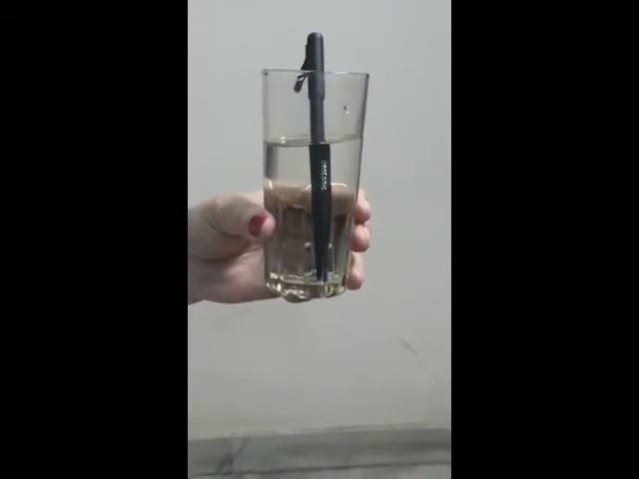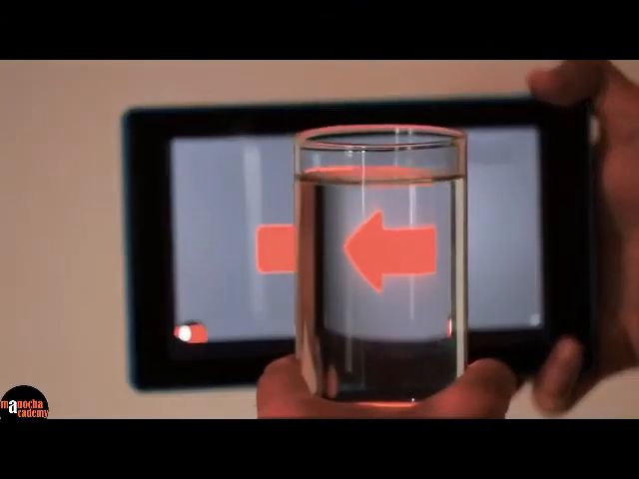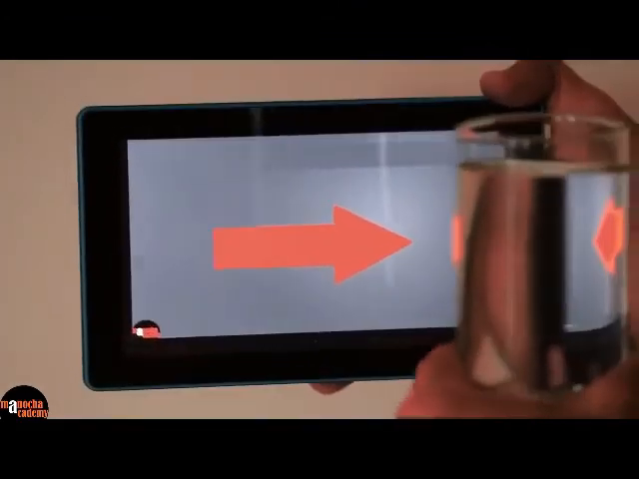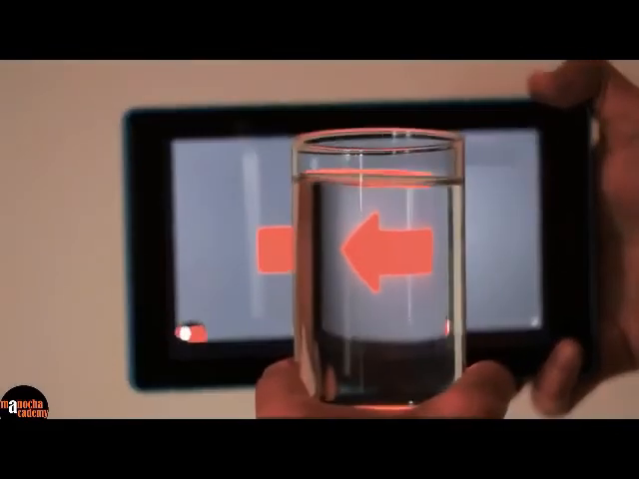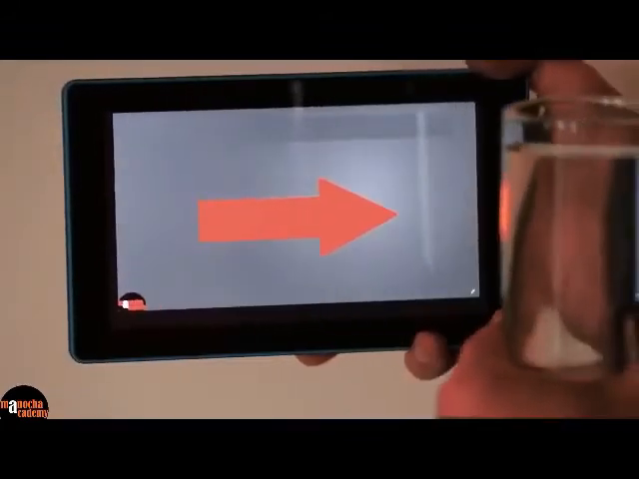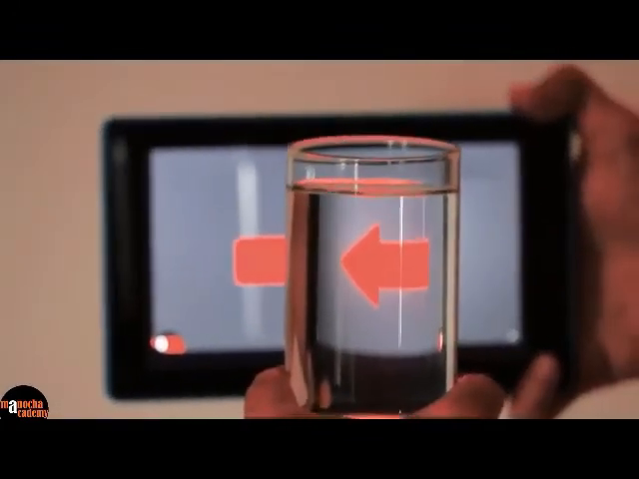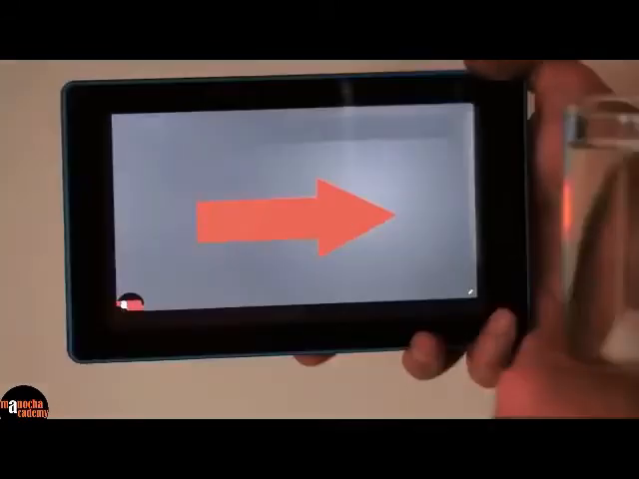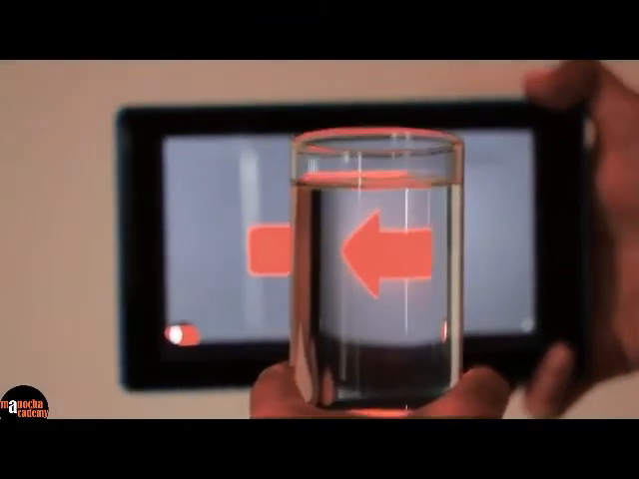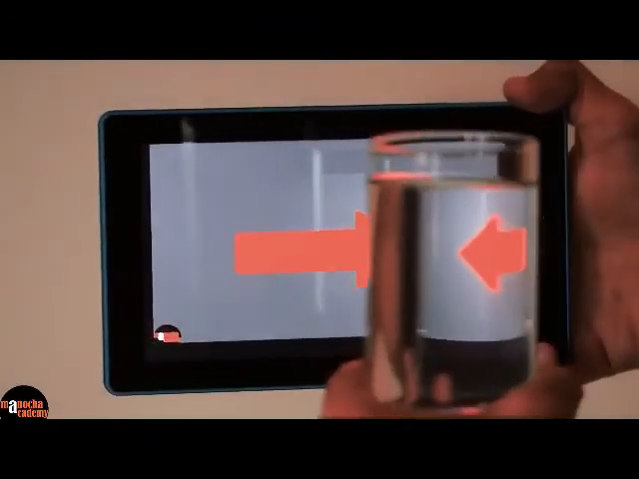Now I am showing you another video. See this video. The direction of the arrow is changing when we view it through a transparent glass of water. This is also due to refraction of light. There are some other examples also from day-to-day life where we can observe this refraction.